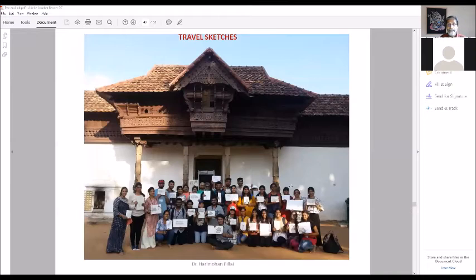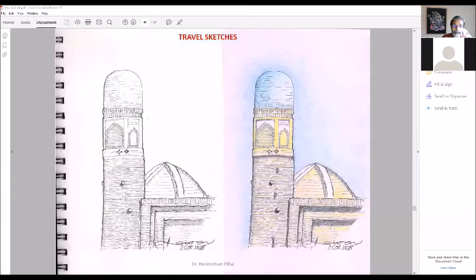And finally, when you end it all, if you are in a group, we all stand like this, holding the picture that you have sketched, and then take a group selfie. So all the students and all the other friends and architects, whoever is accompanying. In fact, the idea is that everybody has to sketch. Those who don't sketch are not allowed to be in the picture. So only those who have sketched will have to stand, and this was a palace where we did the sketching. So this is a selfie with the palace in the background.